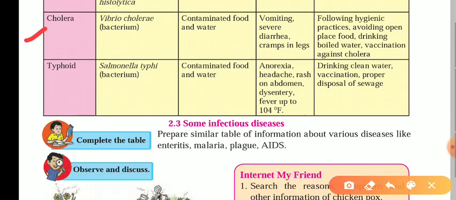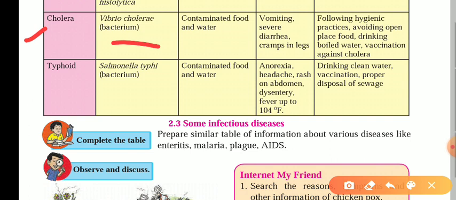The next one we have is cholera. Cholera is spread by Vibrio cholerae, the name of the bacteria. Contaminated food and water is how this disease spreads. Then vomiting, severe diarrhea, and cramps in the legs. Because when there is a lot of vomiting, automatically the salt level in the body reduces, and that brings cramps in the body, especially in the legs. Then follow hygienic practices, keeping surroundings neat and clean, and personal hygiene as well.